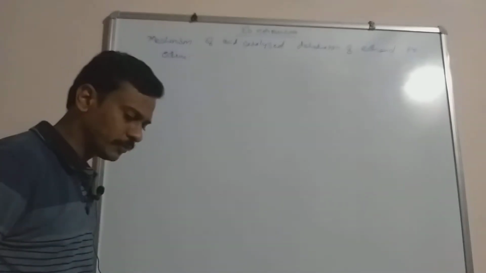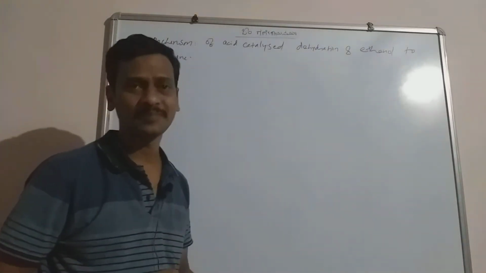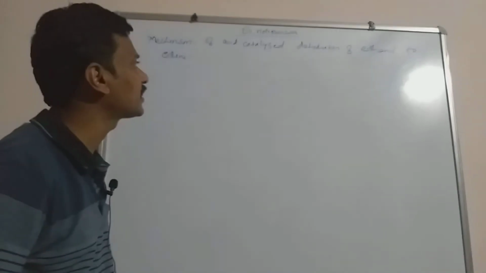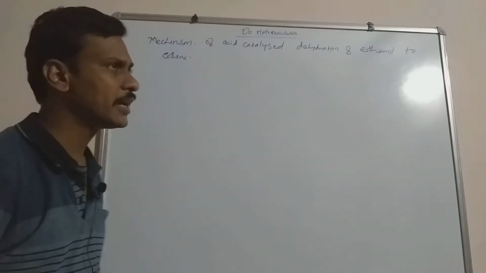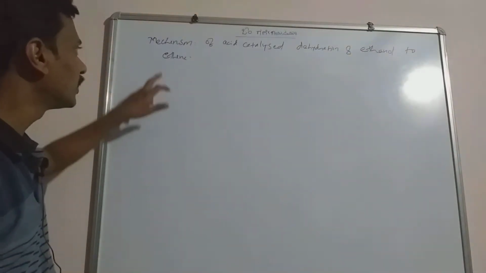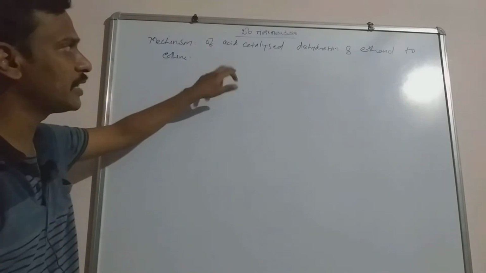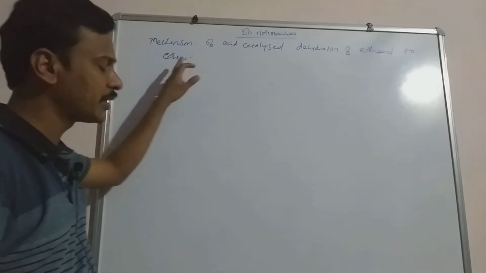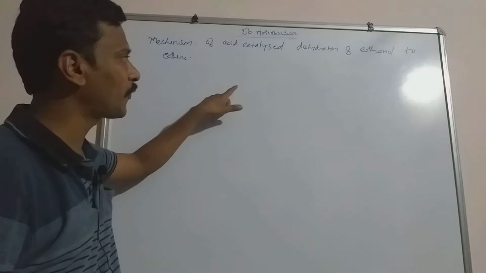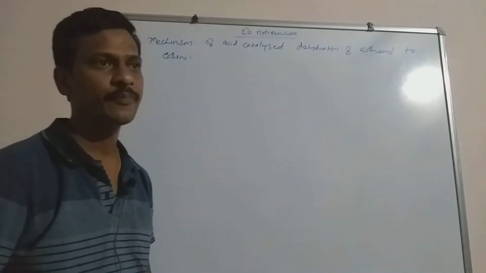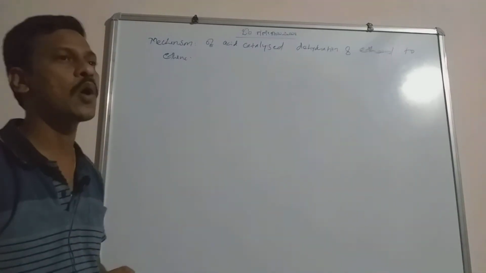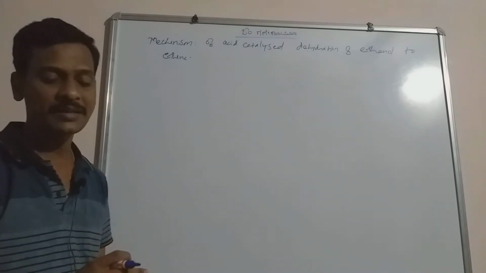As you know, mechanism means the detailed study of the steps of the reaction. Here, as already we have studied, ethanol is heated with concentrated sulfuric acid at 443 Kelvin to form ethene. And this reaction involves three important steps.